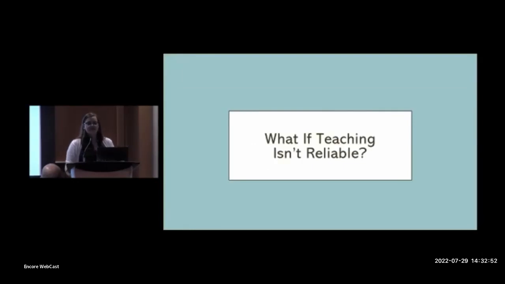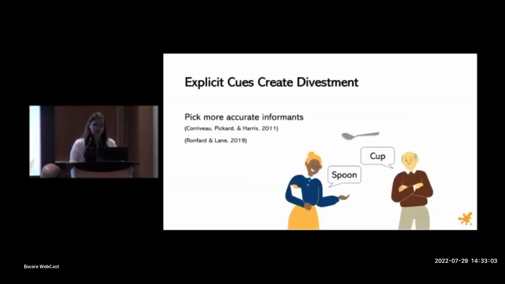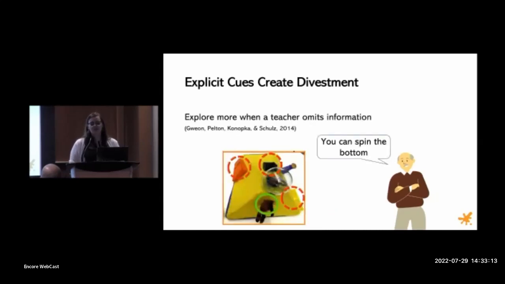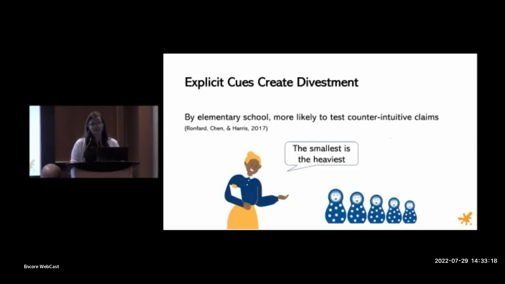But what about the instances where teaching isn't reliable? What happens under these circumstances? There's some evidence to suggest that children reason critically about teaching when they're provided with explicit cues to detect reliability. So for example, even preschool-aged children will choose to learn new object labels from an informant that had been previously accurate over those that were previously inaccurate. Preschoolers will explore more when a teacher had been previously under-informative relative to completely informative. And elementary schoolers will explore more when provided with counterintuitive rather than intuitive claims.